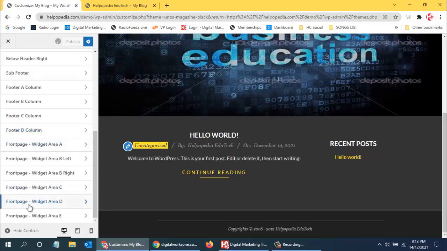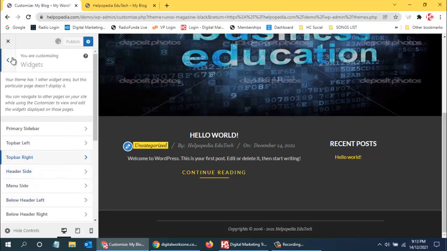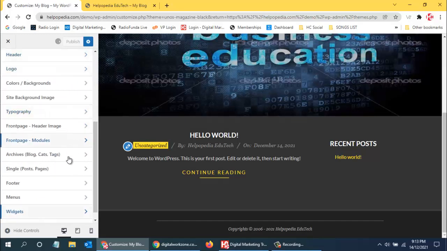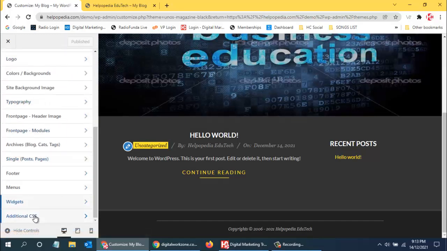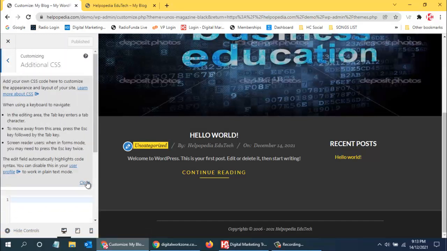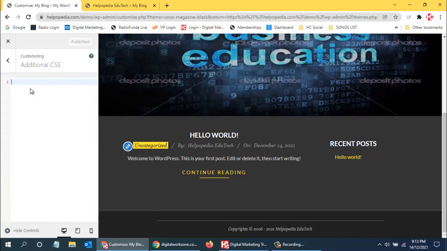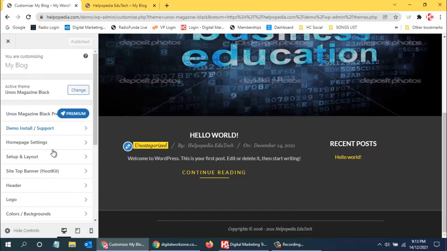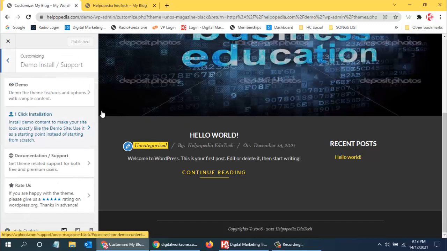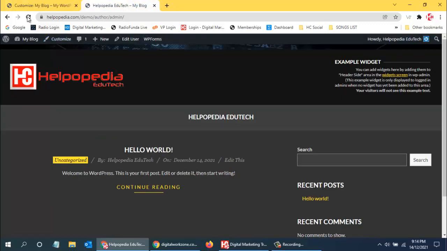You can just see how things work. And in case you want to do custom CSS, if you want to type, then you can use it like this. If you want to install demo and support, that also you can do. So that's okay. Right now I can just refresh it.